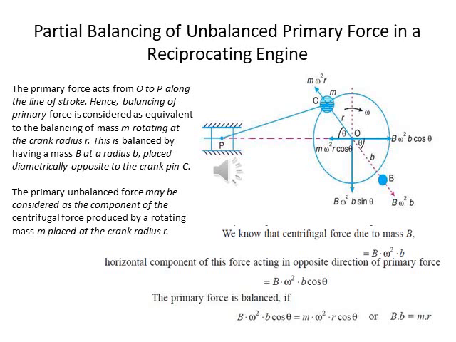From this discussion, we see that in the first case, the primary unbalanced force acts along the line of stroke, whereas in the second case, the unbalanced force acts along the perpendicular to the line of stroke. The maximum value of the force remains the same in both cases. It is thus obvious that the effect of the above method of balancing is to change the direction of the maximum unbalanced force from the line of stroke to the perpendicular of the line of stroke.